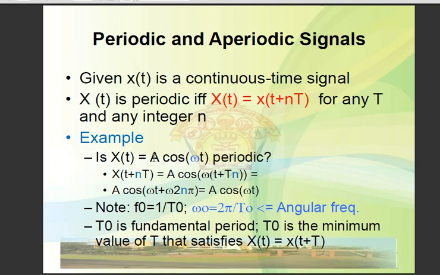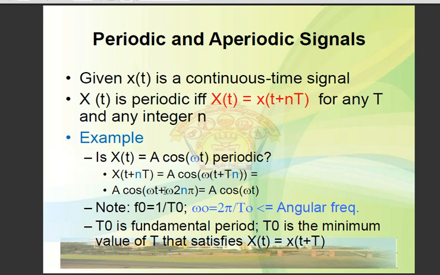Now for example, is x of t is equal to A cos of omega t periodic or not? Let's check this condition, x of t plus nT. So A into cos of omega, in place of t we substitute t plus nT. When we go for its solution, we know that cos of omega t plus this is represented in the form of cos of a plus b.